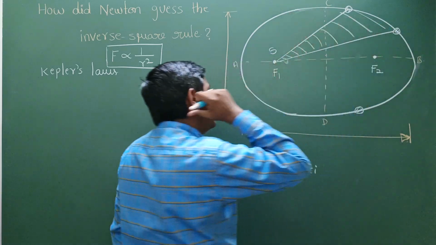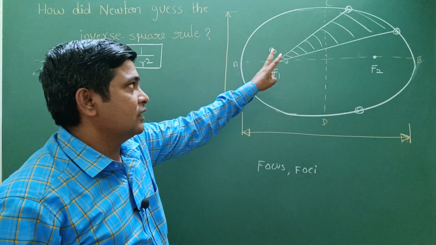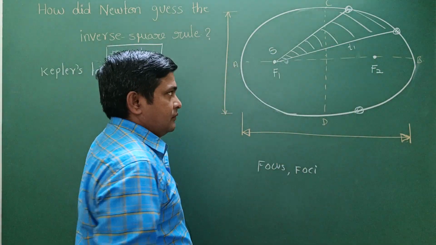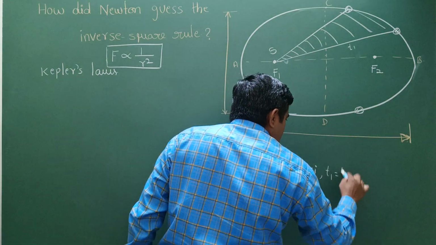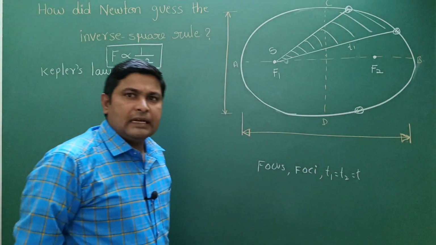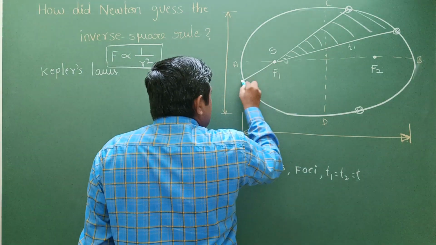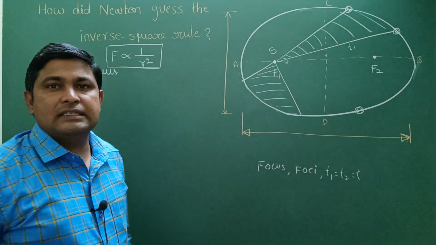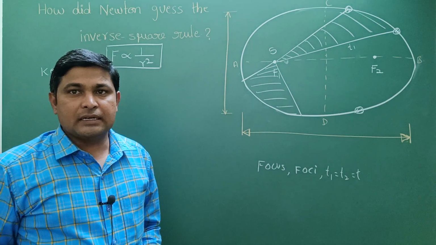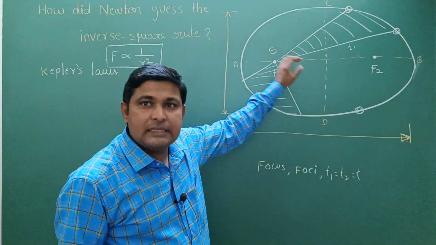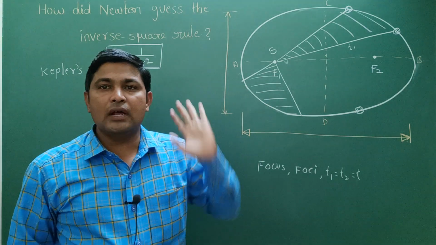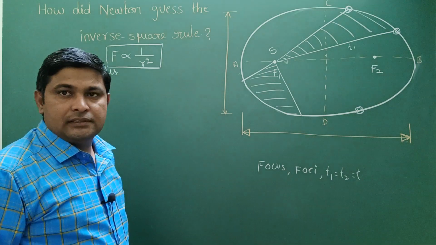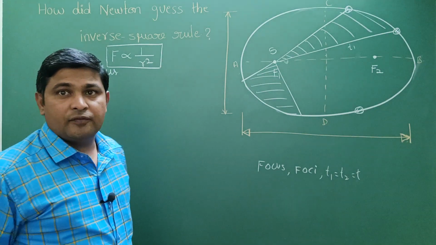Whatever area is covered by the planet during that motion, let us say the time it took is t1. In an equal time, t1 equals t2 equals some t, if we take it here, the area swept will also be the same. This is Kepler's second law: the area swept by the planet in equal intervals of time is equal, right? The law of swept areas.